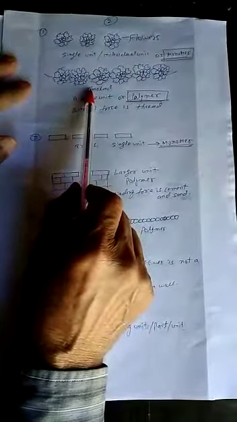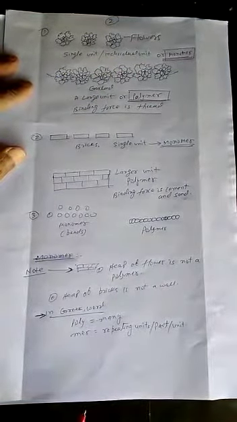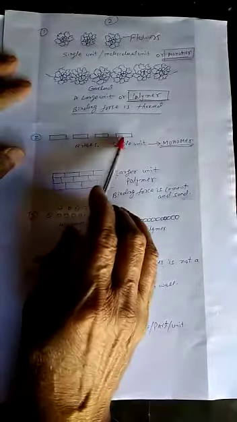And how have these single units combined with each other? The binding force between them is a thread. We have bound these flowers with the help of a thread. This thread works as a binding force. Second example is brick. Each unit is a brick.